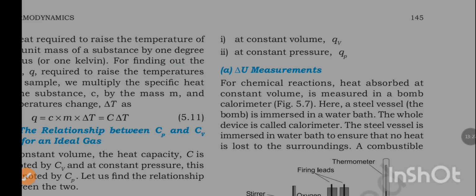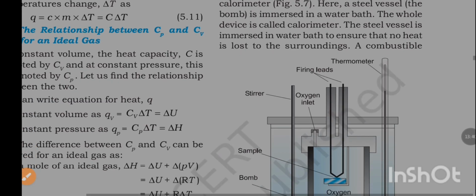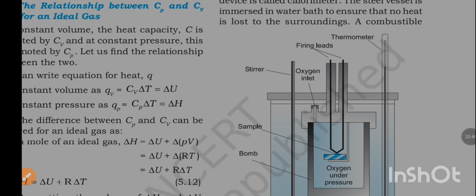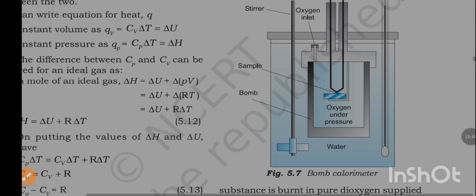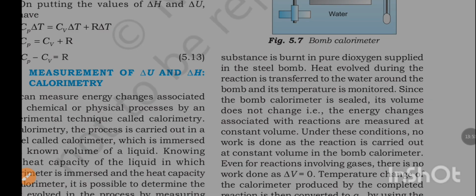Delta U measurements for chemical reactions. Heat absorbed at constant volume is measured in a bomb calorimeter. Here a steel vessel is immersed in a water bath. The whole device is called a calorimeter. The steel vessel is immersed in a water bath to ensure that no heat is lost to the surroundings. A combustible substance is burned in pure dioxygen supplied in the steel bomb. Heat evolved during the reaction is transferred to the water around the bomb and its temperature is monitored.